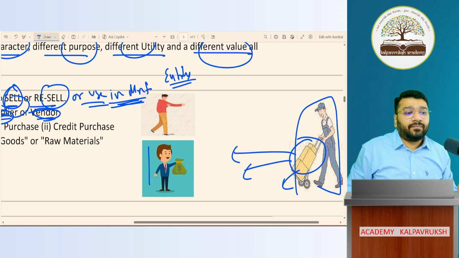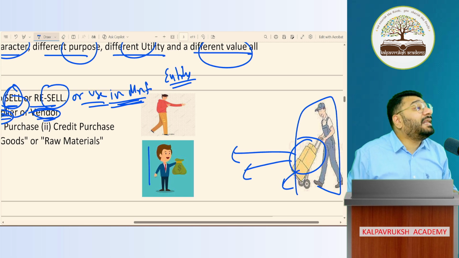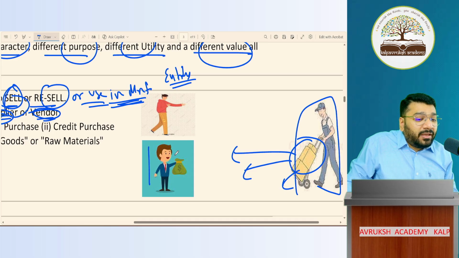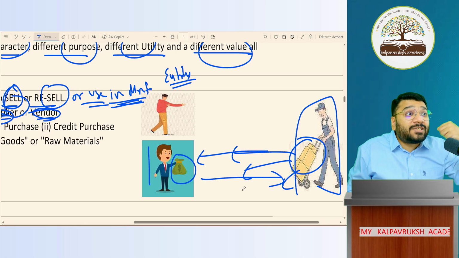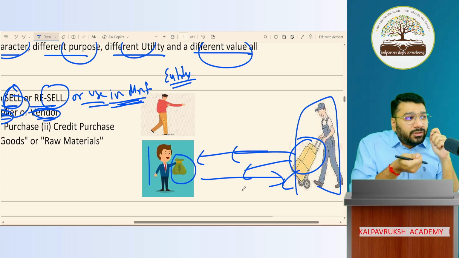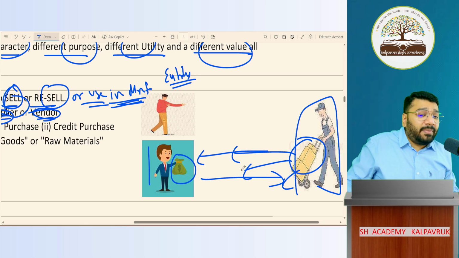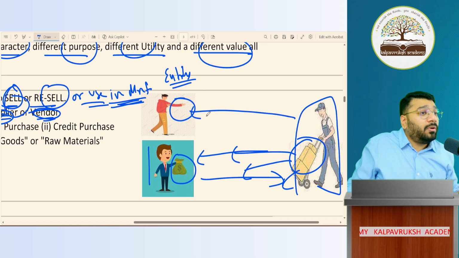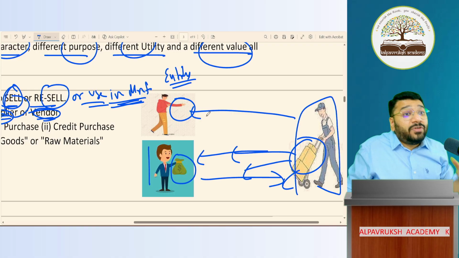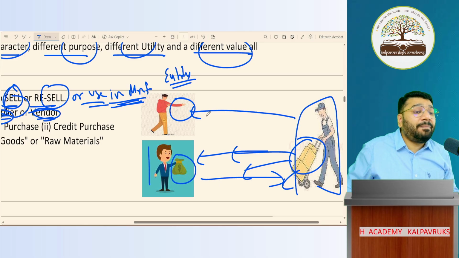Okay. Purchase is of two types. One is called cash purchase. Second is called credit purchase. One gentleman has money in hand. What does it mean? The moment he is taking goods from the supplier, he is making the payment on the spot. Hence it is called cash purchase. Whereas the other gentleman has no money in his hands, which means he wants to buy the product now and make the payment later, so he is purchasing these goods on credit. Hence it is called credit purchase.